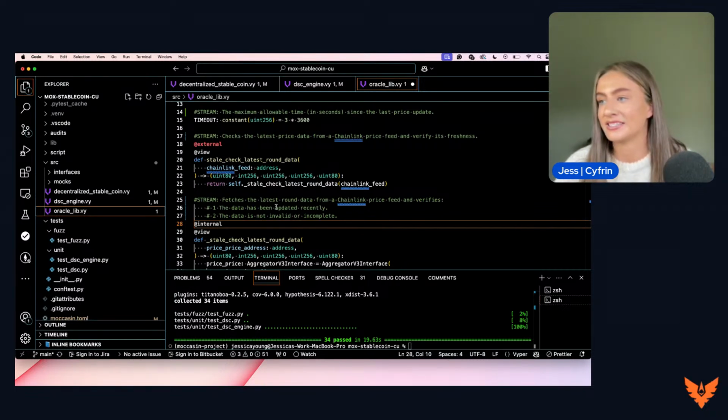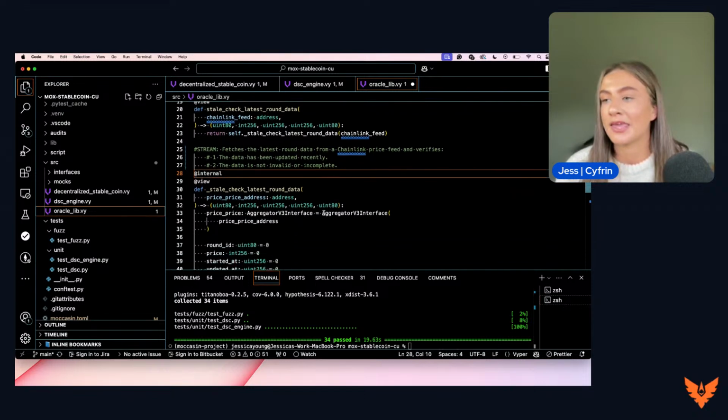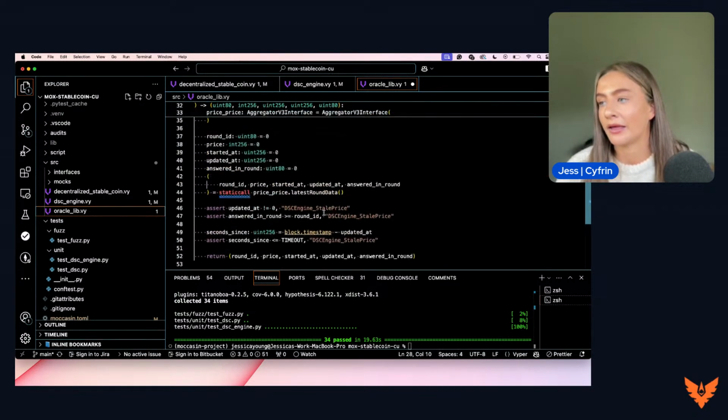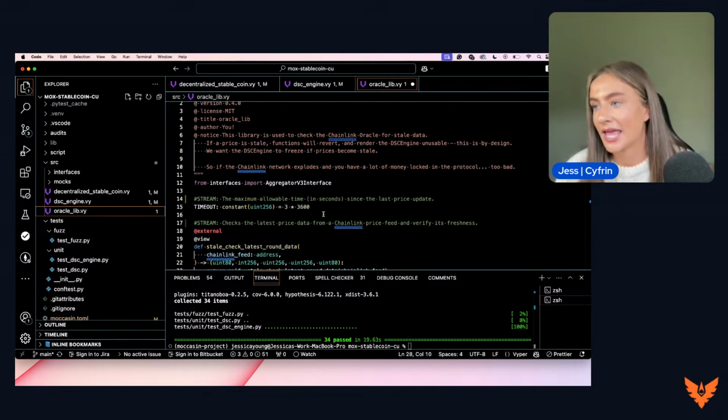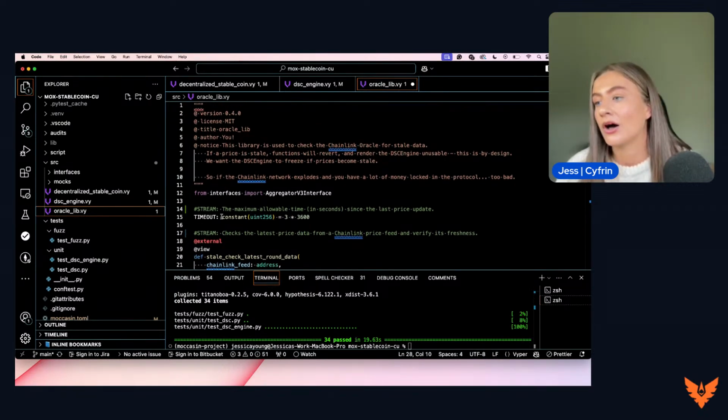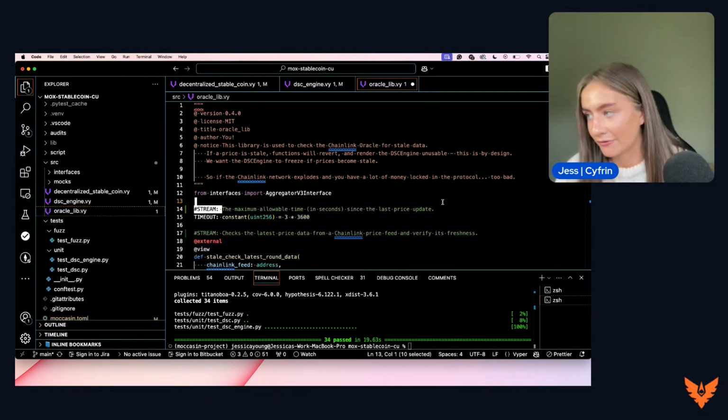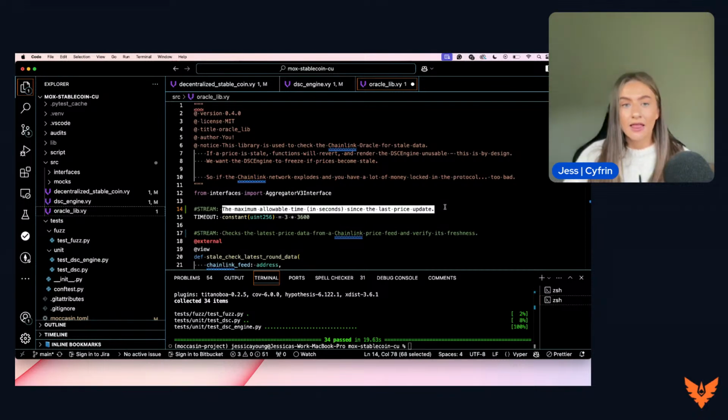So all this data is retrieved from the Oracle Library Viper contract. It's just got two functions in here. We are determining a time period within this contract. This time period is the maximum allowable time in seconds since the last price update. So here we have 3 times 3,600 seconds.